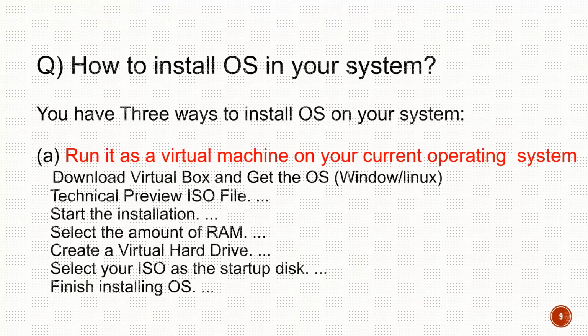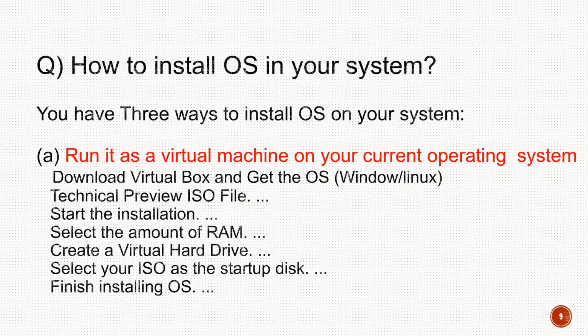So next question is how to install an operating system on your system. So there are three ways. First is on a virtual machine. Second is using dual boot, and third is overwriting your current operating system. So we will discuss one by one.